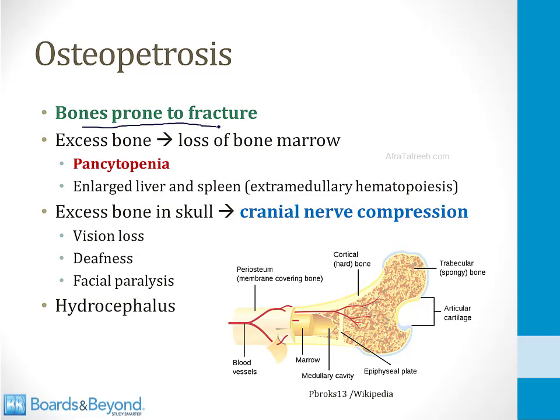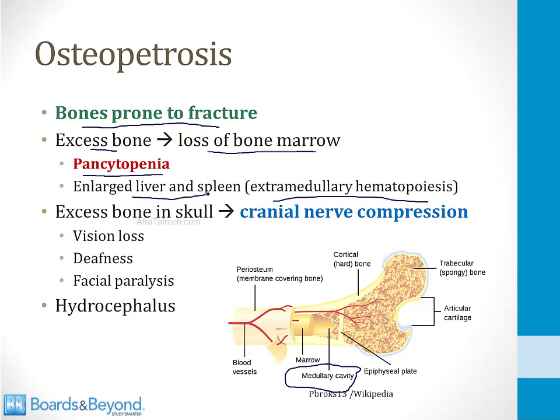There's a balance in our bones between strength and flexibility, and in osteopetrosis they lose their flexibility and therefore they easily break. In addition, you can see excess bone laid down in the medullary cavity of the long bones, and this can lead to loss of the bone marrow. That can potentially cause pancytopenia. And when the bone marrow isn't making enough blood cells, the liver and the spleen can begin to make blood cells. This is called extramedullary hematopoiesis, and for this reason, in severe cases of osteopetrosis, you can see an enlarged liver and spleen.